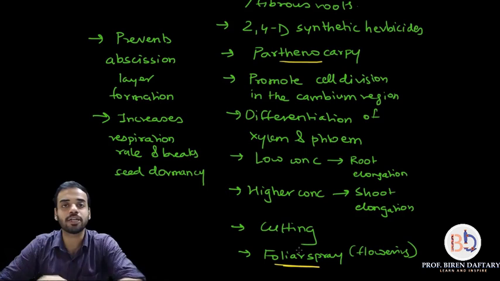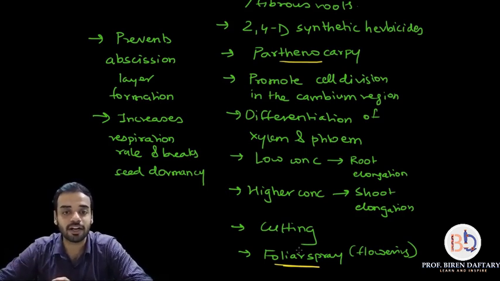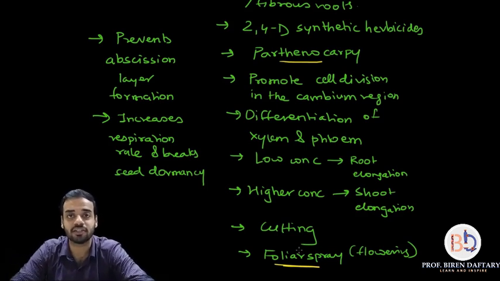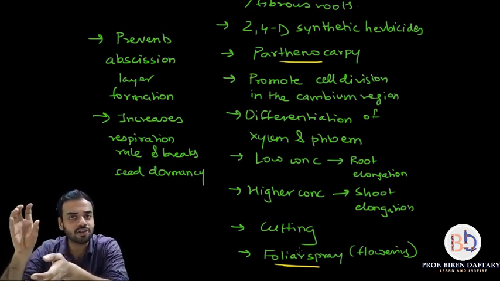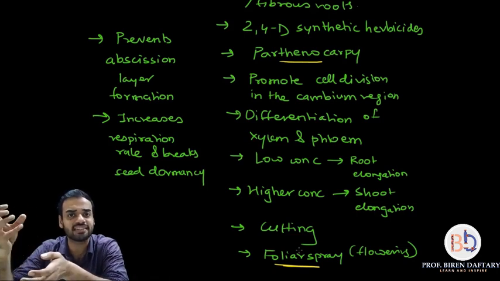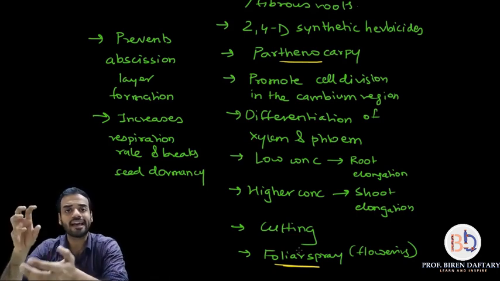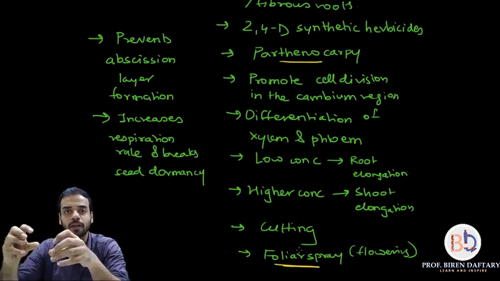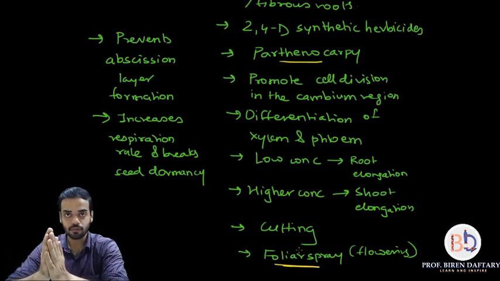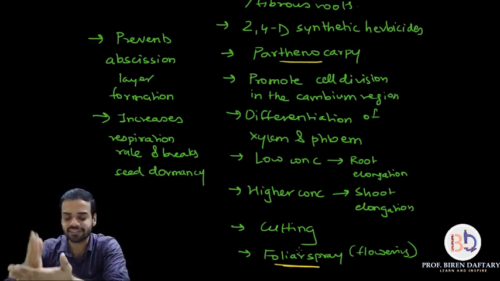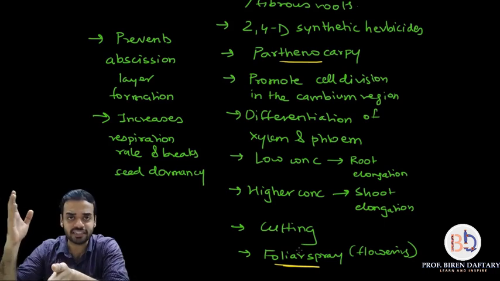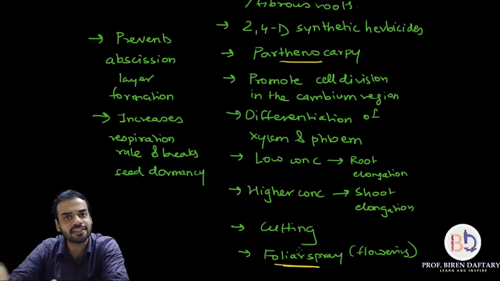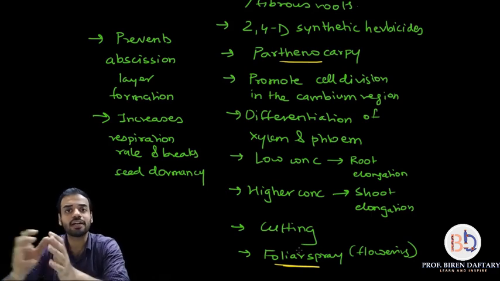Then we are coming towards the end of this part. The next part is prevents abscission. What is the meaning of abscission? We have already studied one of the hormones, abscisic acid. We will come to that later on. Abscission is basically when parts of the plant begin to fall off. The best example is, have you seen that leaves which are initially green, later on as they become old, become yellowish or brownish in color and then fall off? Correct. So that is called abscission.